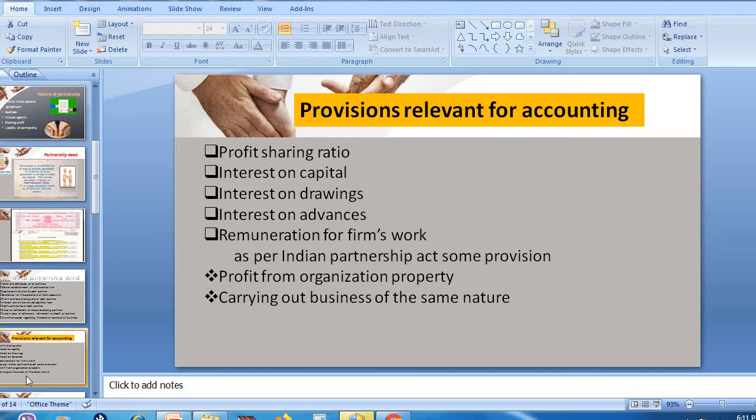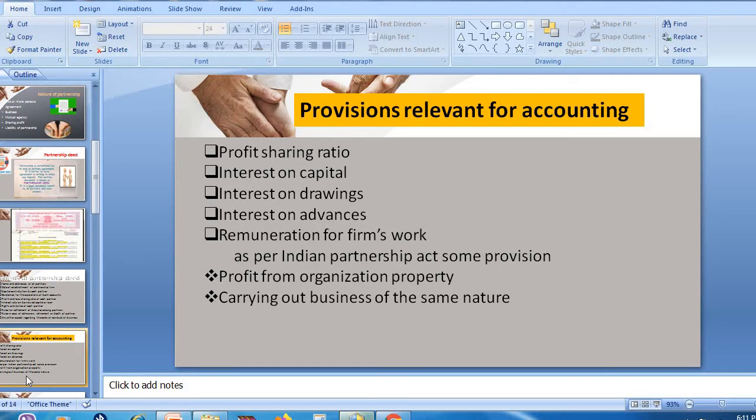Then interest on advances means what? At the time of entering into a partnership firm, the partners of the organization need to contribute capital, right? But they have some limit for the contribution. If the limit is exceeded, they are not allowed to contribute capital. But if there is a necessity of that fund, they can give money, which will be called advances. On this money, the partner who contributes it is entitled to get 6% interest per annum.